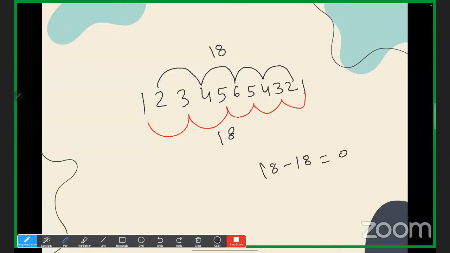So whether 0 is divisible by 11 or not. No. 0 is divisible by 11 or not. No. See, 0 is divisible by every number except 0.